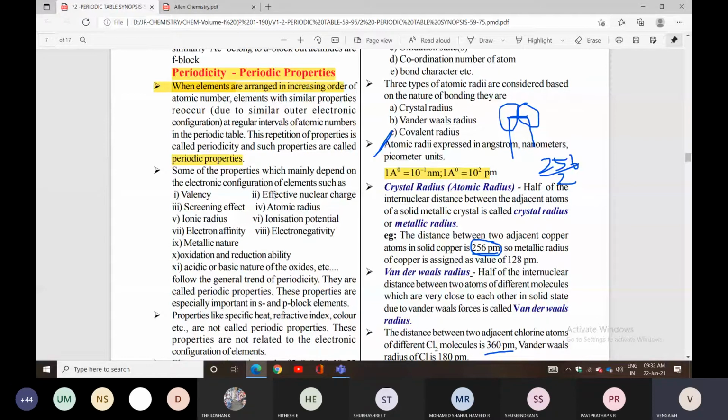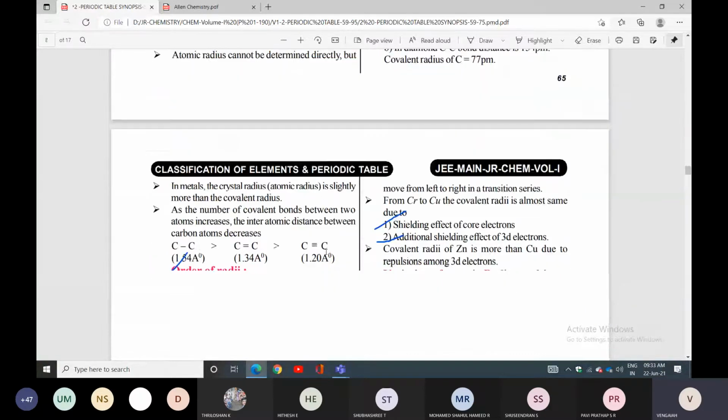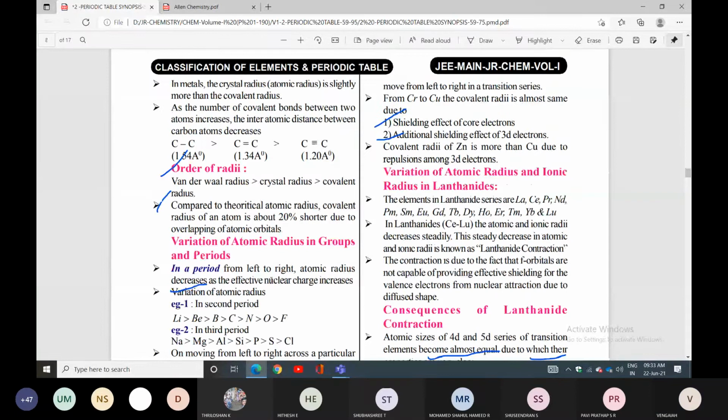1 angstrom is 10 to the power of minus 1 nanometer. 1 angstrom is equal to 10 to the power of 2 picometers. So the conversion should be there, angstrom to picometers, and nanometers also. After that, we discussed the important point, ionization energy or ionization enthalpy.